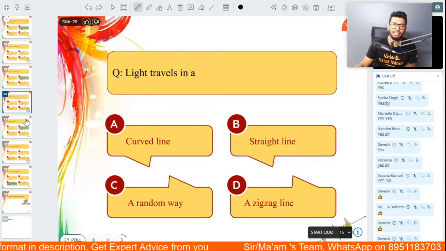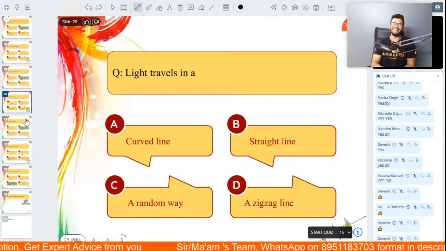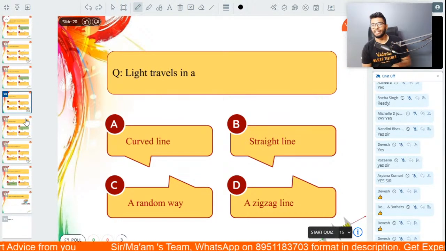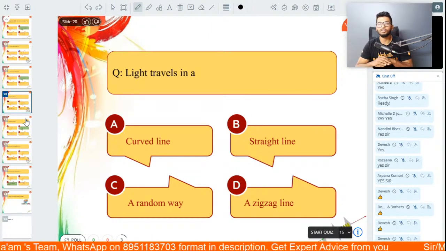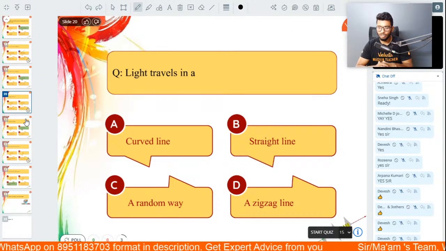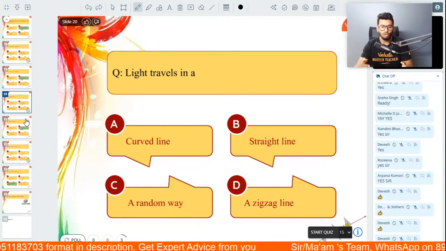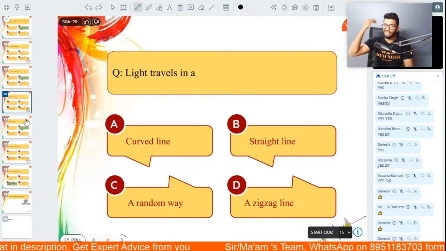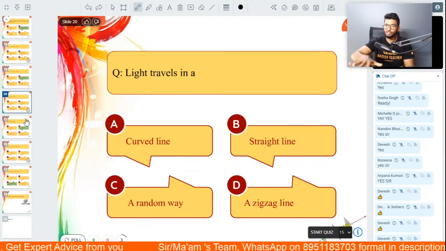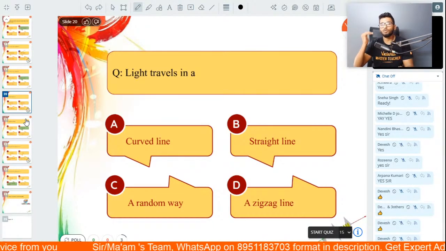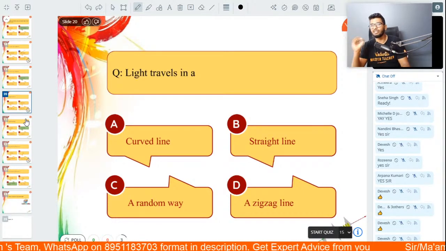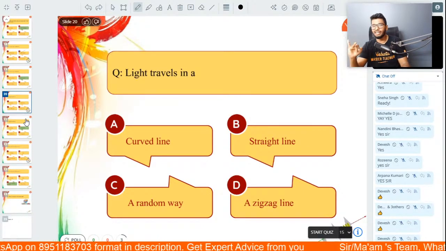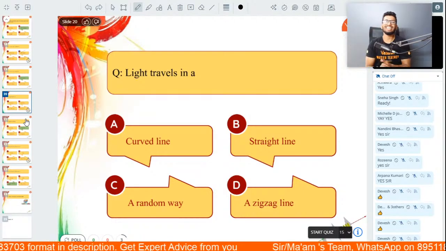Third question, people, here is another one. Let me tell you one thing. This is a question based on what you studied in your lower grades. So when you're answering this, I want all of you to think in that sense. Not what I just talked about today, but what you had learned in your lower grades, and tell me: light travels in a curved line, straight line, a random way, or a zigzag line?